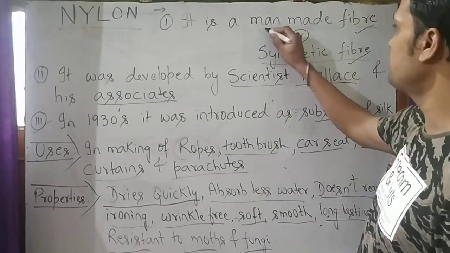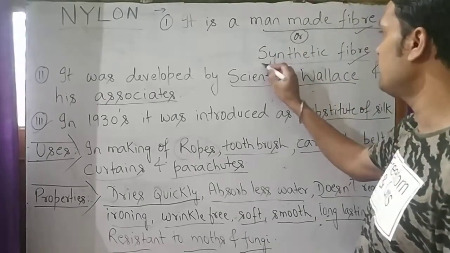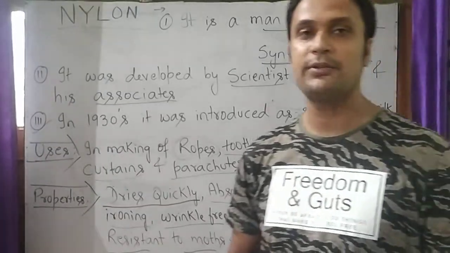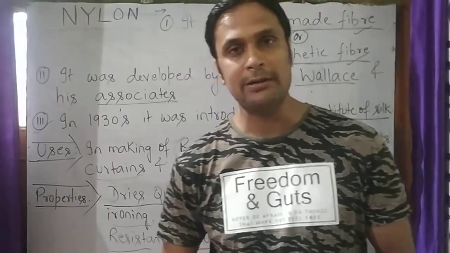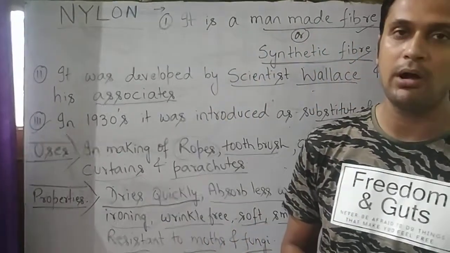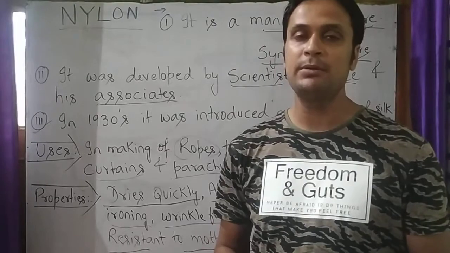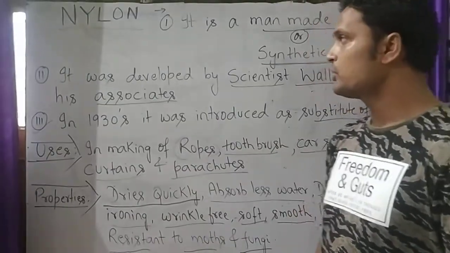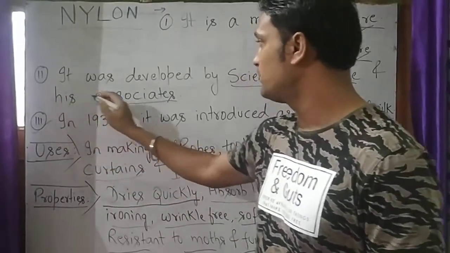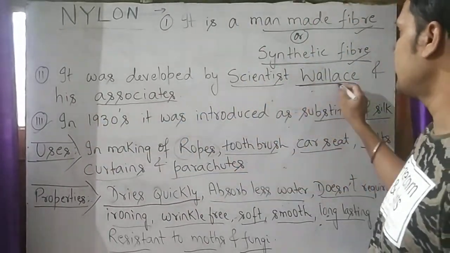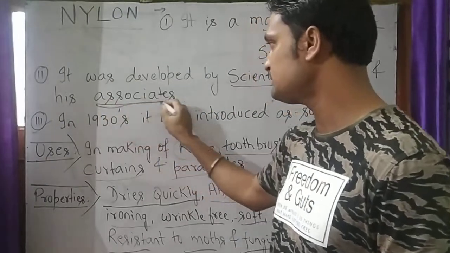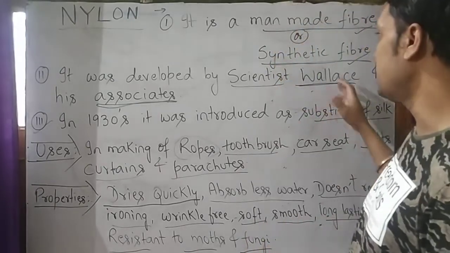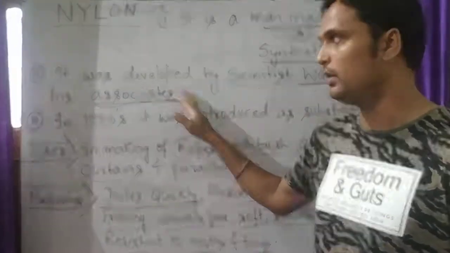It is a man-made fiber or synthetic fiber. Why is it called man-made fiber or synthetic fiber? Student, it is called man-made fiber or synthetic fiber because it is made by human beings in laboratory to improve its quality. So student, our second point is it was developed by scientist Wallace and his associates. So nylon was developed in laboratory by scientist Wallace and his followers.